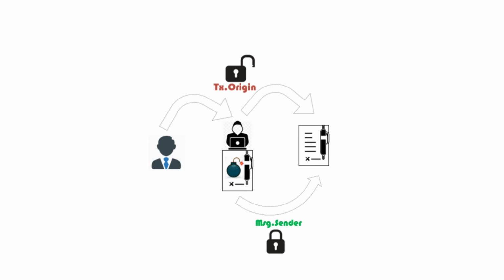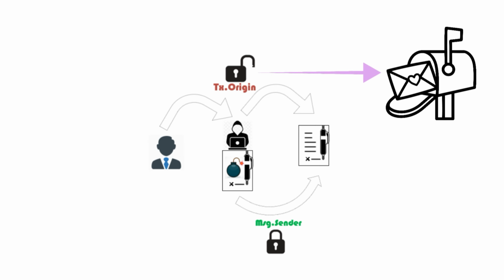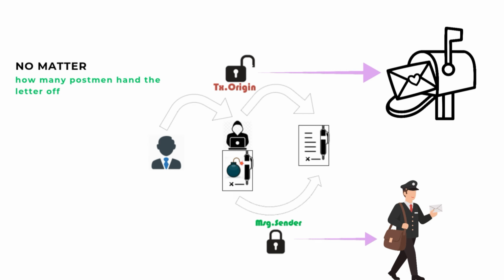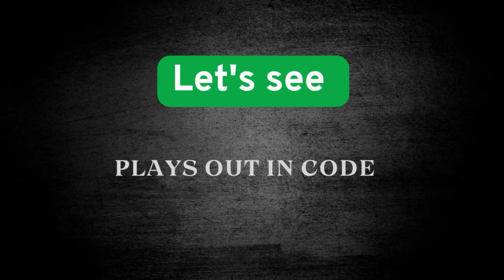Think of tx.origin as the person who first mailed a letter and msg.sender as the mailman who just delivered it. No matter how many postmen hand the letter off, the original author stays the same, tx.origin, while each handoff has a different courier, msg.sender. Let's see how this difference plays out in code.